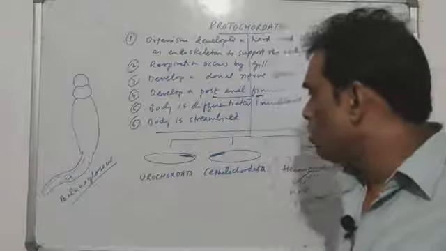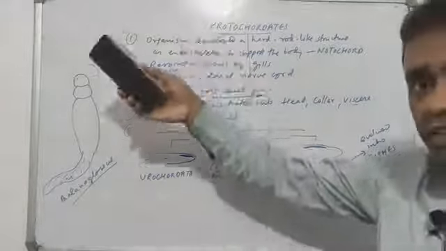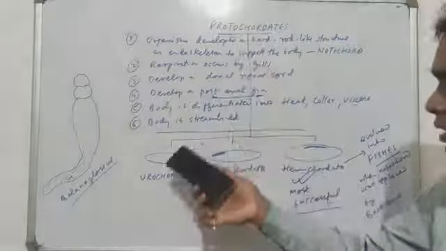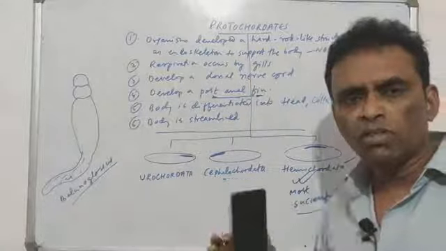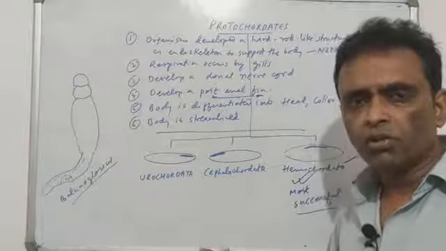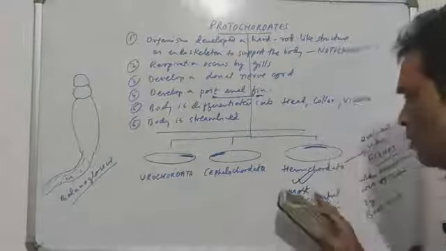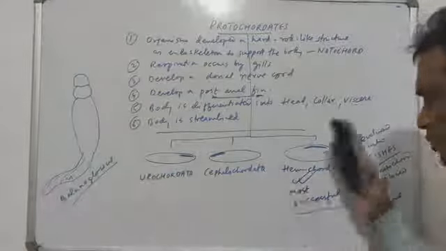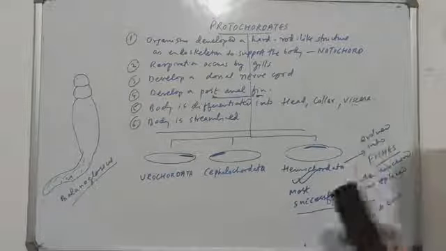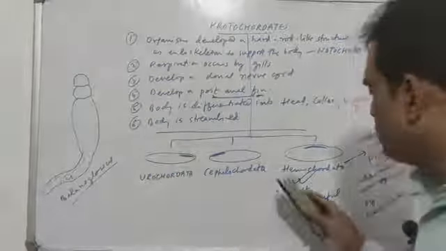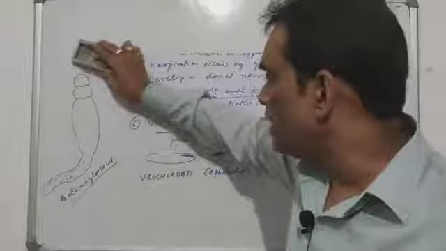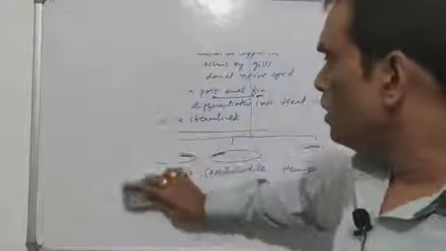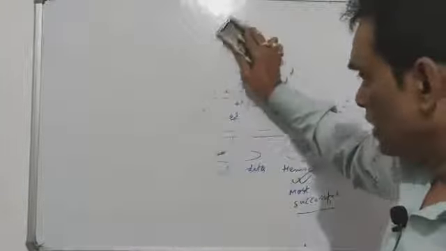So that is how the invertebrates have developed into protochordates, and the protochordates were of 3 categories, out of which 2 are almost extinct because they are not able to compete with the others. Hemichordata is the better one, so it has evolved slowly into a vertebrate called fish. So we are talking now about the development of the most advanced group of animal kingdom, that is vertebrates.